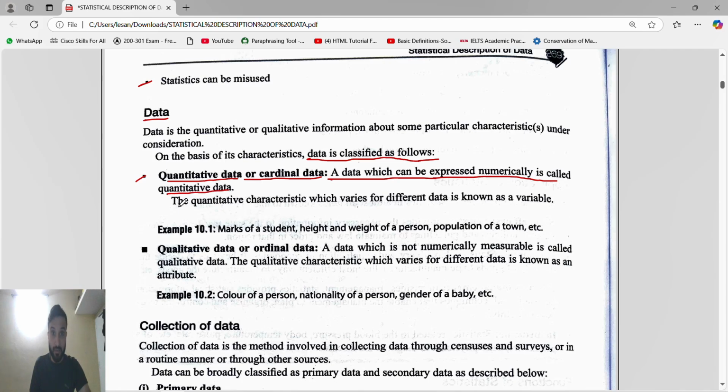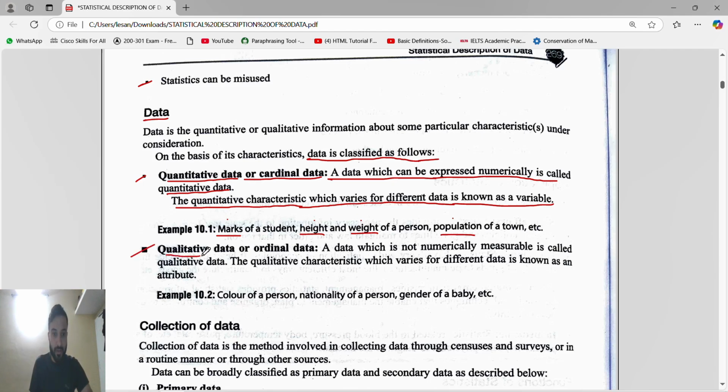And remember, next thing, again very important: a quantity characteristic which varies for different data is known as a variable. So quantitative data is also called cardinal data, and also called a variable. Quantity means, suppose marks, height, weight, population, all of these have a quantity. So it's a variable, because marks of a student can vary, height of a student can vary, weight of a person can vary, population of a town or city or country can vary. So remember, they will ask this also, like whether qualitative data is also a variable, or they will ask like height of a person is variable data.